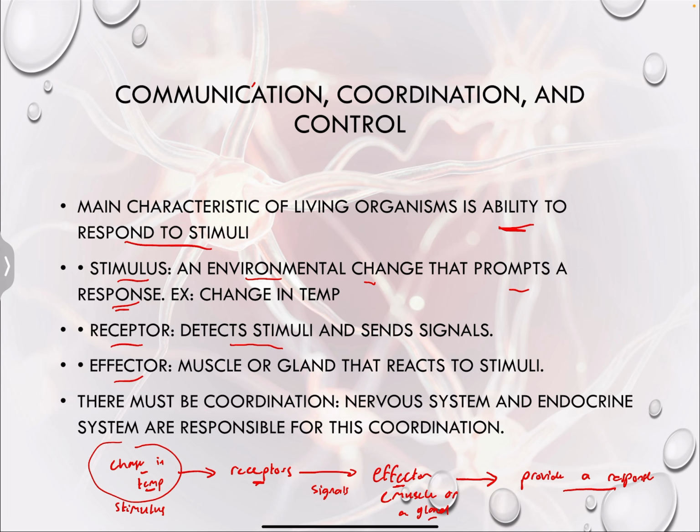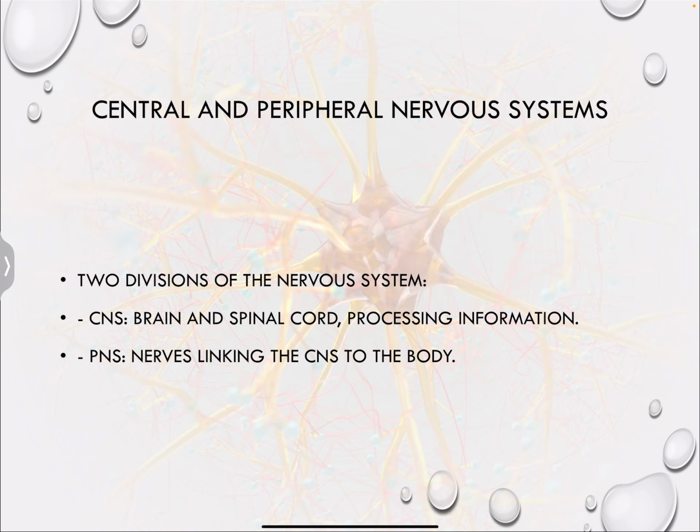Now this of course requires a lot of coordination. We have two main organ systems, the nervous system and the endocrine system, and those two systems are responsible for this coordination in the body. But now we're going to be looking mainly at the nervous system. The nervous system can be split into two parts: the central nervous system and the peripheral nervous system.